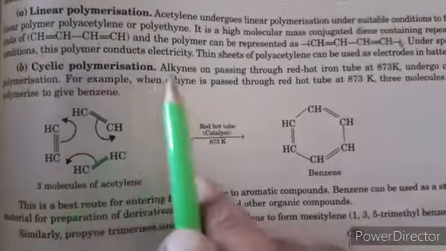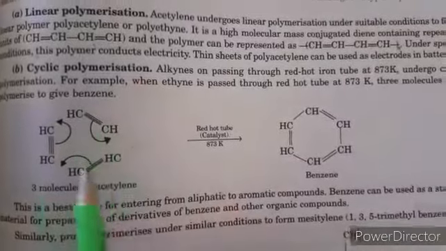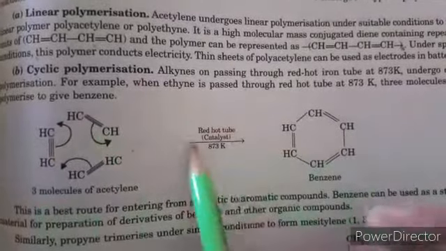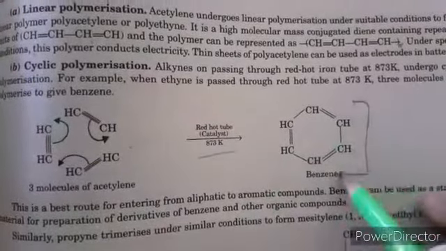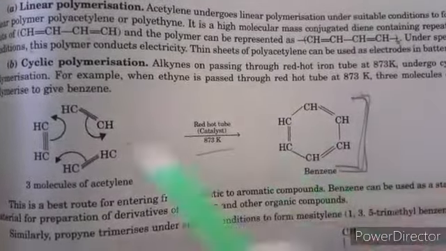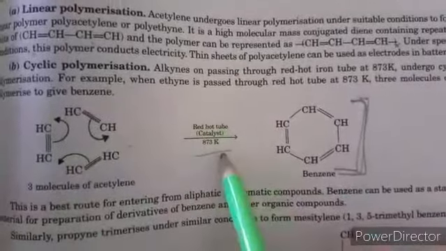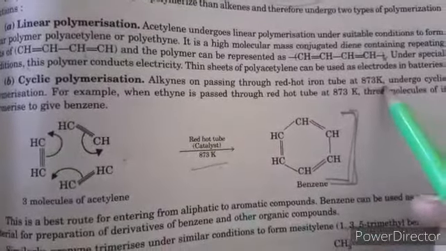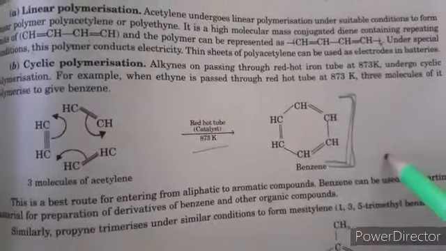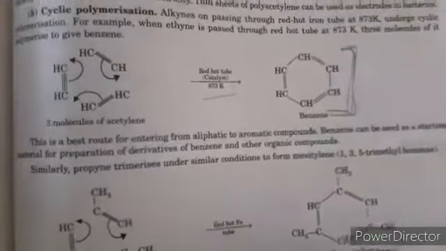Next, cyclic polymerization. If we combine 3 molecules of ethyne in a red hot tube in the presence of catalyst, it forms benzene. How can we obtain benzene from acetylene? When we heat in a red hot iron tube at 873 Kelvin, it undergoes cyclic polymerization. If we react 3 molecules of propyne, it forms a methyl-substituted product.